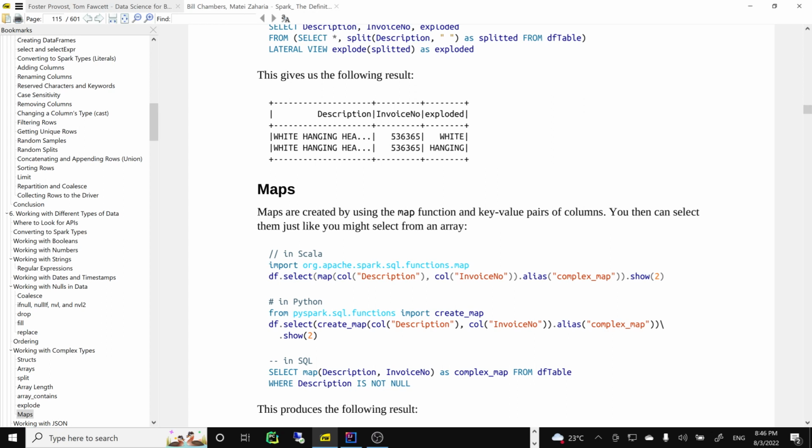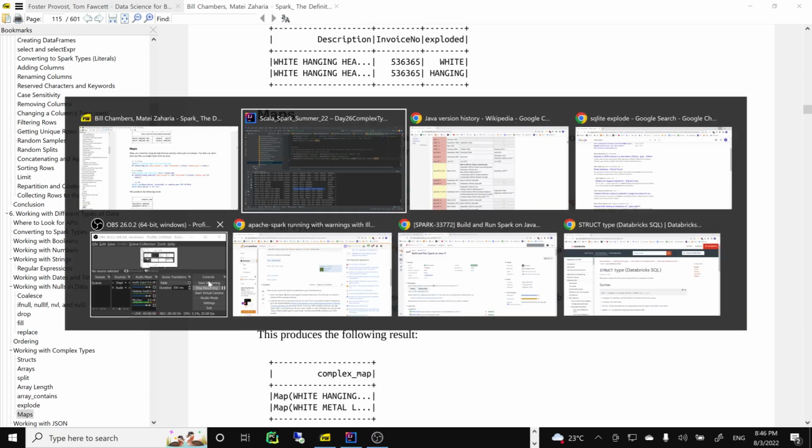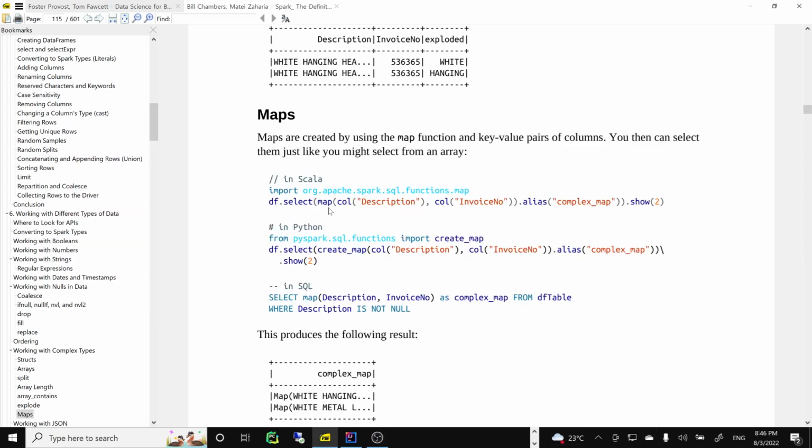So let's see here. One second. Yeah. Okay. So we'll finish maps and then we can see an exercise. Yeah, we're doing good. So maybe a little bit shorter. We're doing so much stuff.